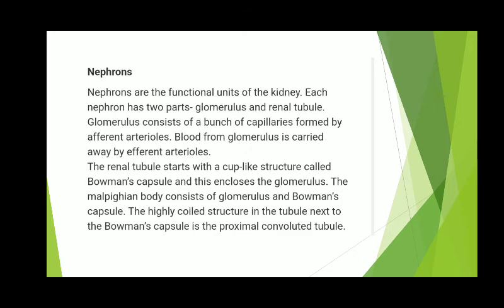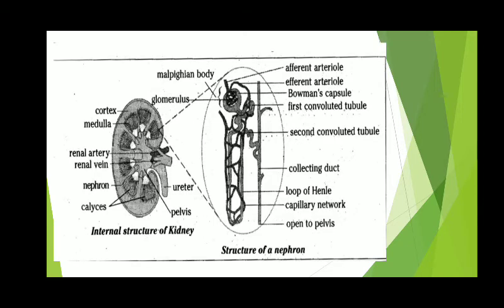This means nephrons are the functional units of the kidney. Each nephron is a cup-shaped structure, a cup-shaped bag at its upper end, which is known as Bowman's capsule. The lower half is a tube-like structure called the tubule.